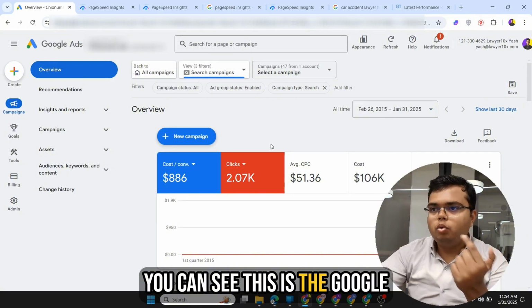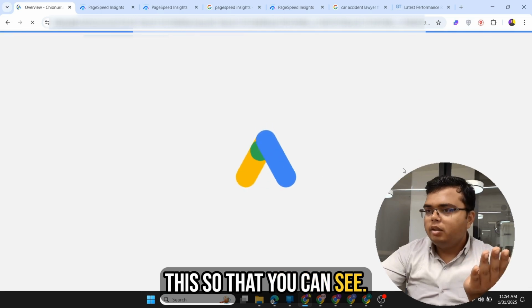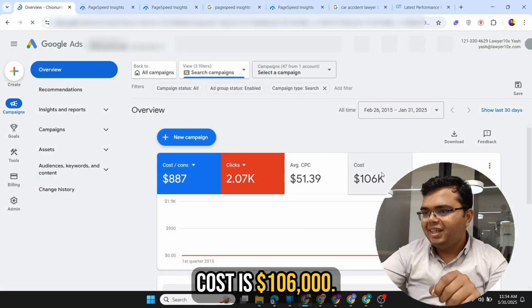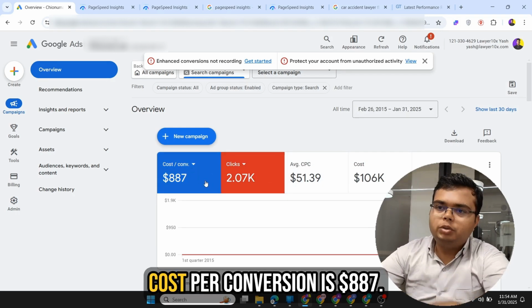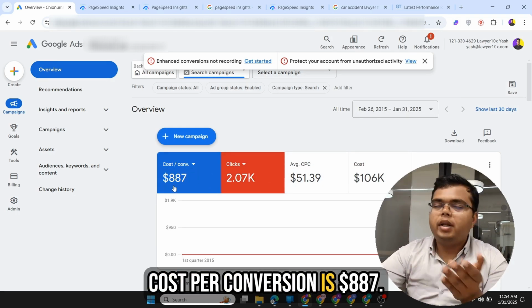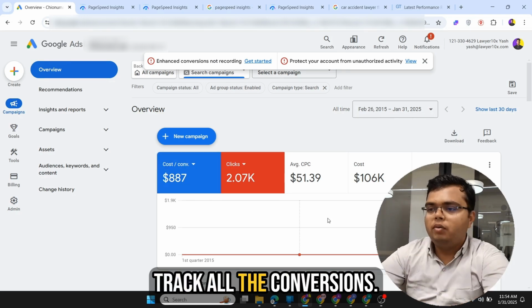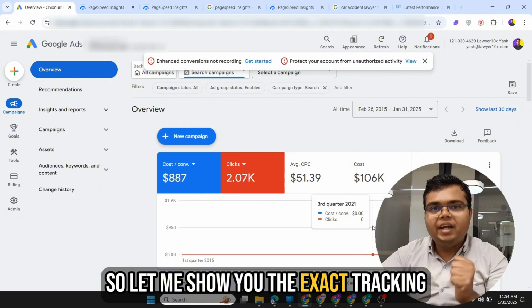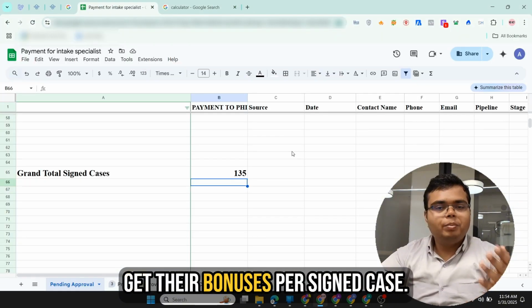You can see this is the Google Ads account, and let me refresh this so that you can see the cost is $106,000. Average cost per click is $51. Cost per conversion is 887 bucks. Now Google does not accurately track all the conversions, so let me show you the exact tracking sheet which my intake team uses to get their bonuses per signed case.